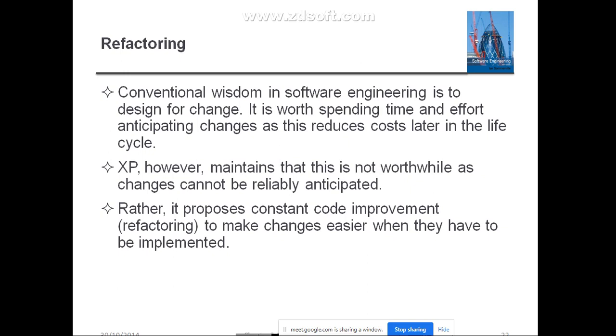XP, however, maintains that this is not worthwhile as changes cannot be reliably anticipated. So rather it proposes constant code improvement, which we call refactoring, to make the changes easier when they have to be implemented.